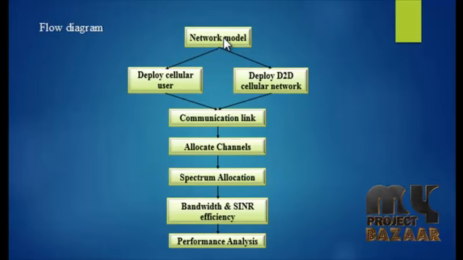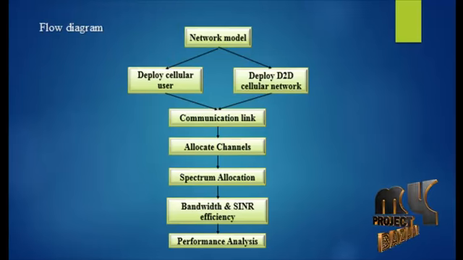In the flow diagram, first of all, the network model. In this network model, the problem of resource allocation for D2D communication is investigated for both uplink and downlink directions. Similarly, the distribution throughput in the remainder of this paper is applicable to either direction. Consider a basic LTE, that is Long-Term Evolution, network, which consists of one eNB operating in a fixed spectrum band spanning K RBs, where the index of RBs ranges from 1 to K. We denote the set of all the RBs. The available bandwidth operates on a slotted time basis, with the time axis partitioned into equal non-overlapping time intervals of length Ts, denoted by an integer index.